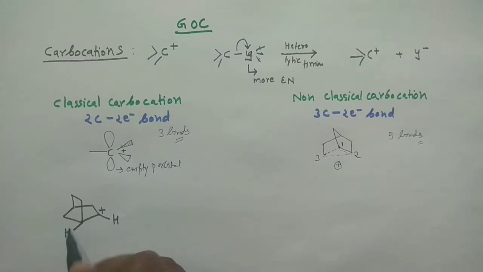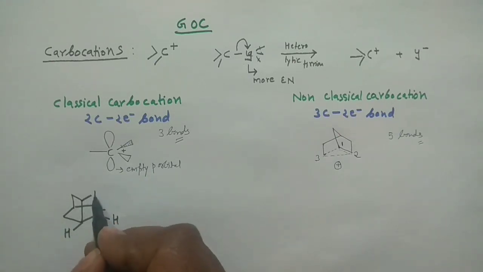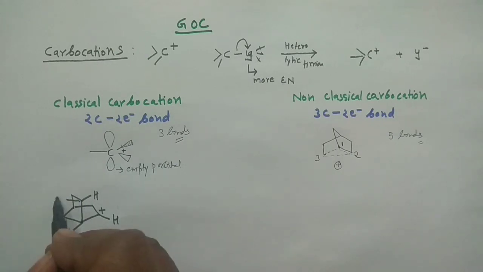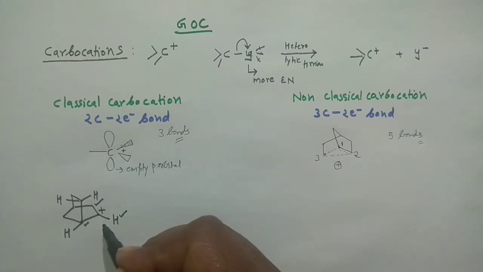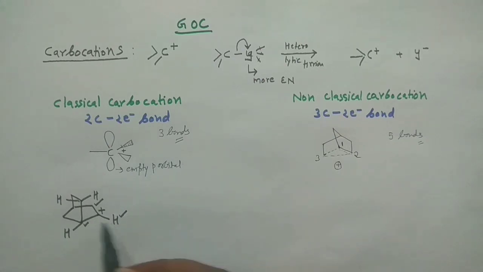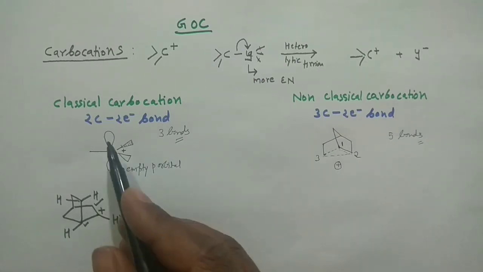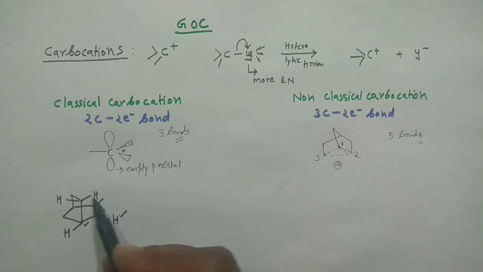Hydrogen is here, this is another system, and this is one hydrogen, and this is another hydrogen, and positive charge is over there. Now if you check here, this positive charge carbon is having 3 bonds: one bond with this hydrogen, another bond with this carbon, and another bond with this carbon. So it is having 3 bonds, just like the earlier case. And positive charge is there, so definitely an empty p orbital would be there. So this is actually your classical carbocation.